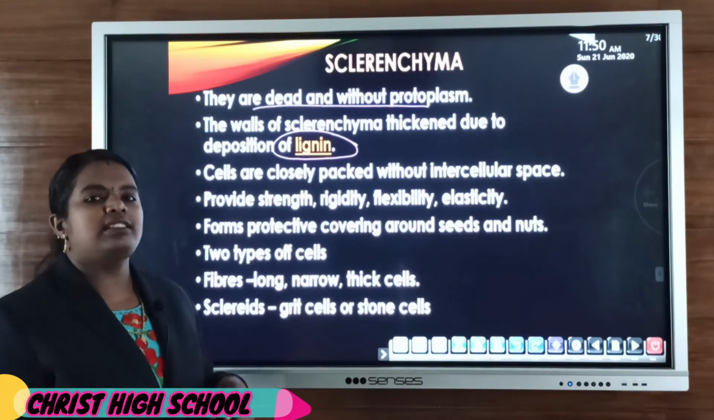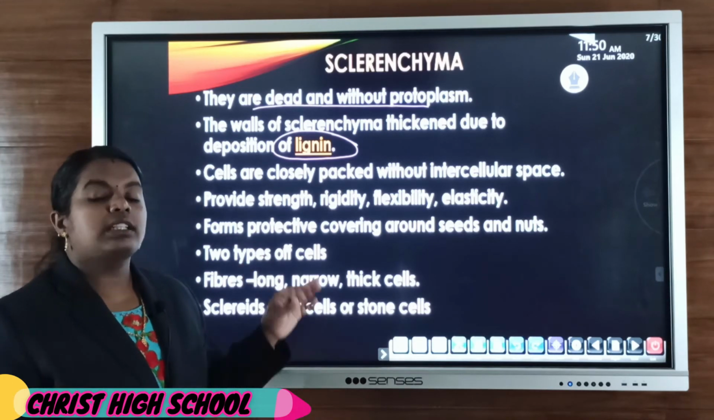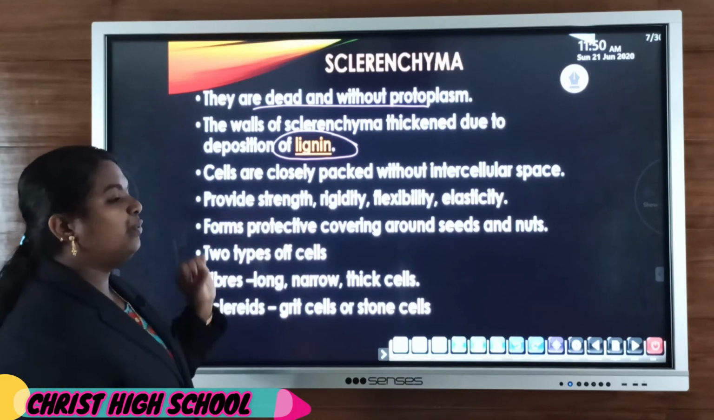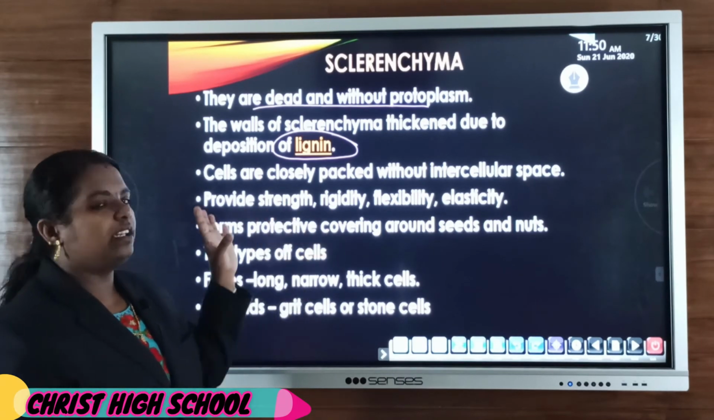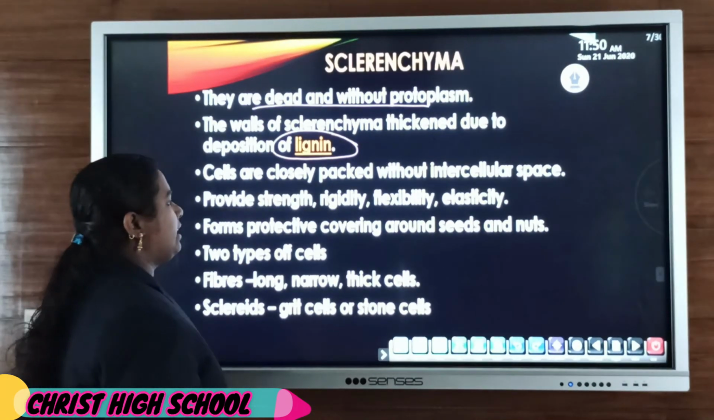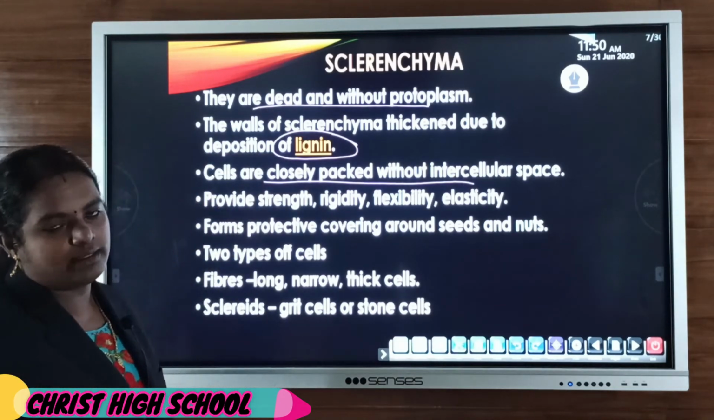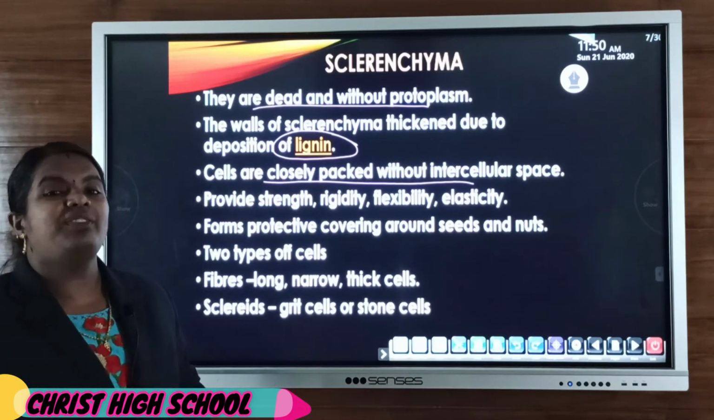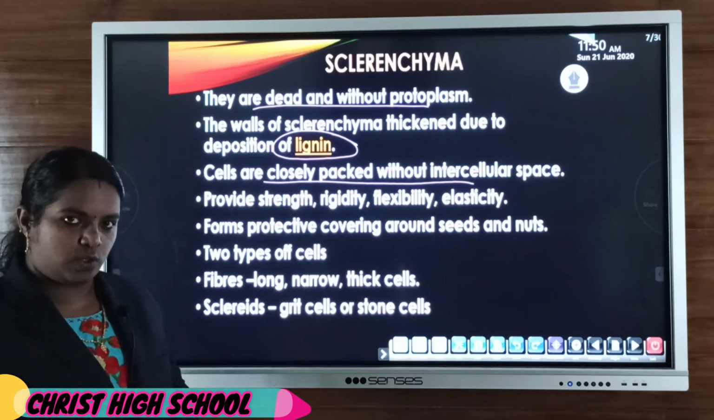So the parenchyma cell wall is made up of cellulose, the collenchyma cell wall is made up of pectin, and the sclerenchyma cell wall is made up of lignin. Lignin is a more thickening substance. Cells are closely, compactly packed without any intercellular space. In parenchyma sometimes a very little space may be present, but in sclerenchyma there is no space at all because the cells are tightly packed.